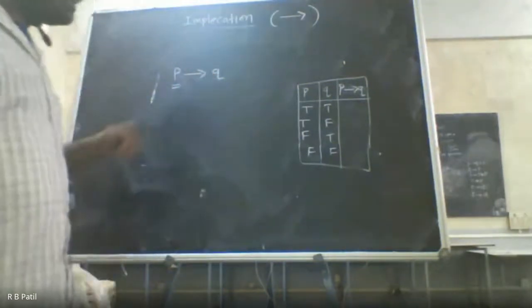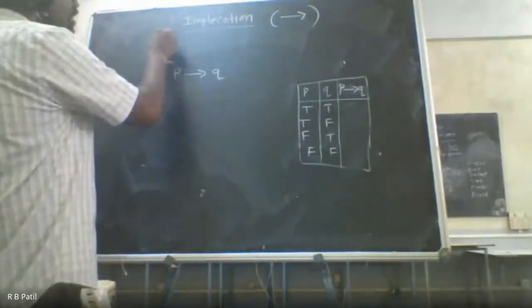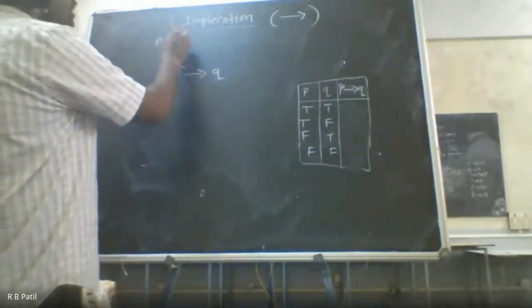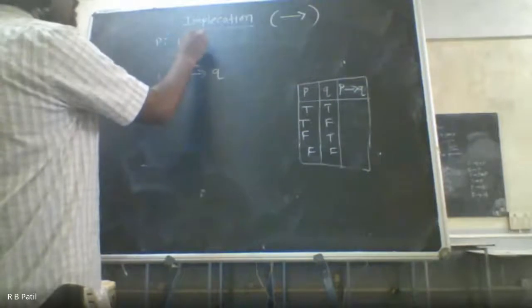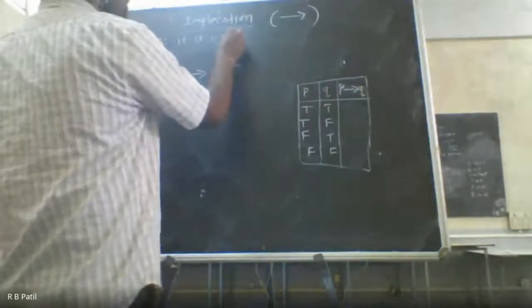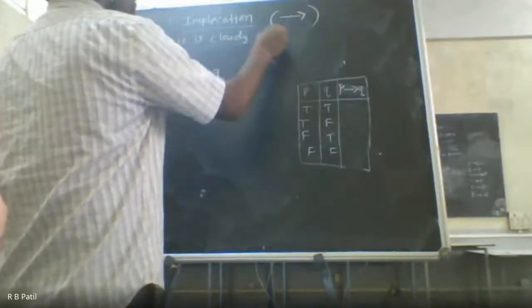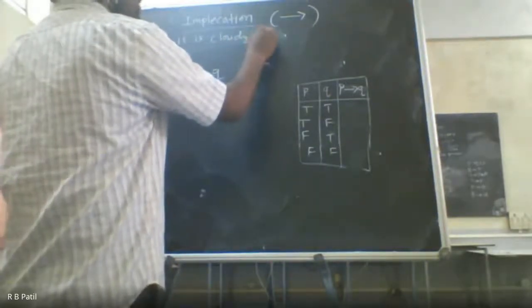For example, let us say P is the statement, it is cloudy today, or otherwise it is cloudy outside.